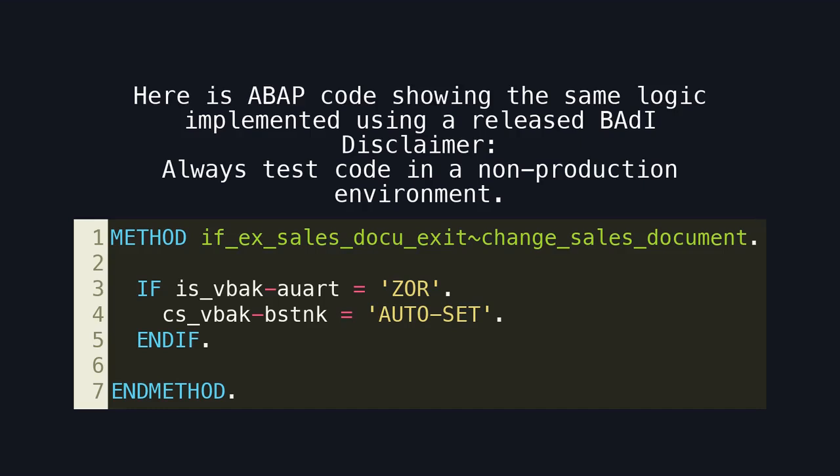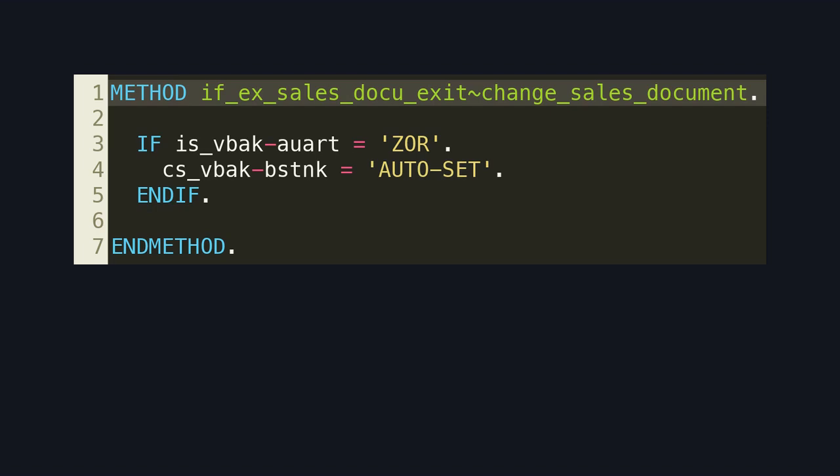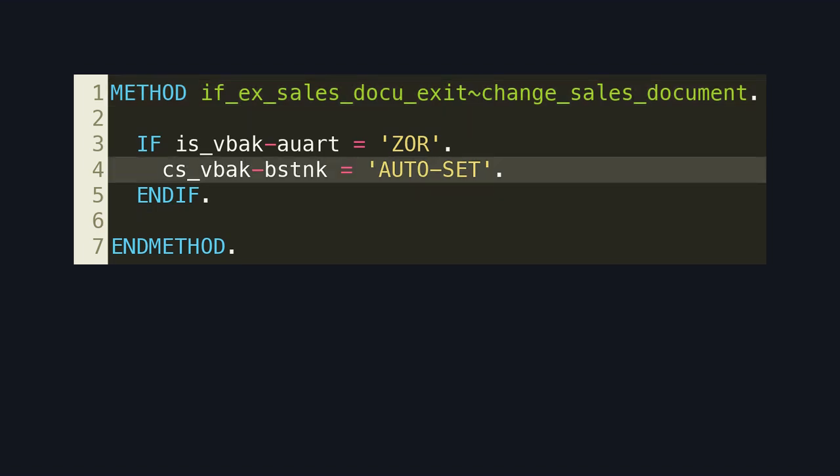Here is ABAP code showing the same logic implemented using a released BAdI. Disclaimer: always test code in a non-production environment. Here is the explicit enhancement contract. SAP guarantees when and how this method is called. This code snippet modifies data through parameters, not global variables, making behavior deterministic and upgrade safe.